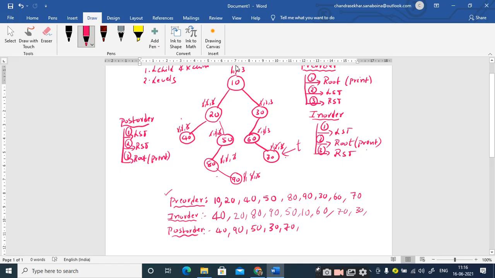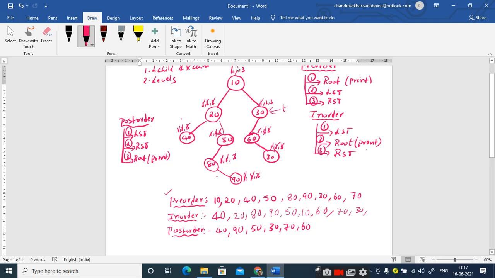Since all the three steps at 70 are completed, you have to move the pointer to its parent. The parent of 70 is 60, and at 60 my T is pointing, and at 60 the two steps are completed, and the last step that is pending is visiting the root node. So I print the root node and I just make a strike of this third step. Since everything is completed at 60, I move the pointer to point to the parent of 60, which is 30.